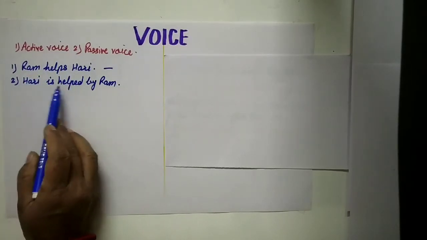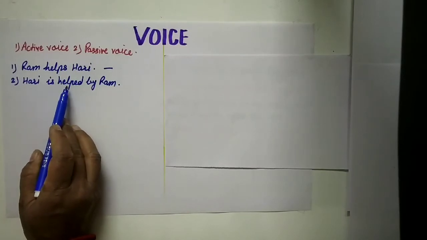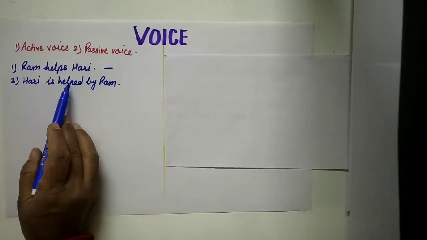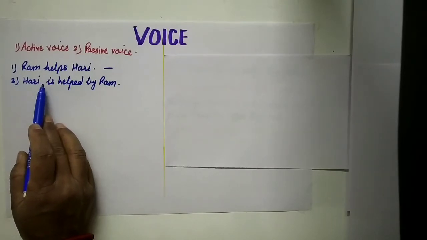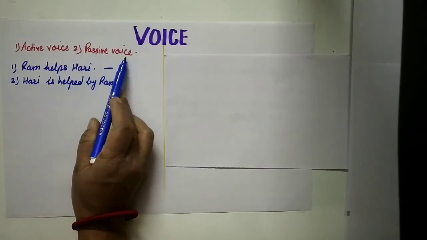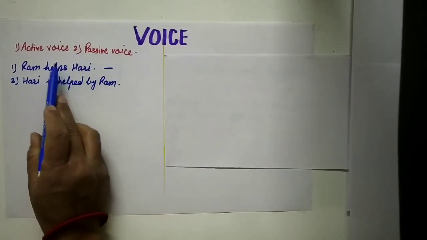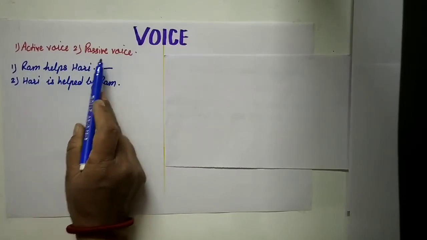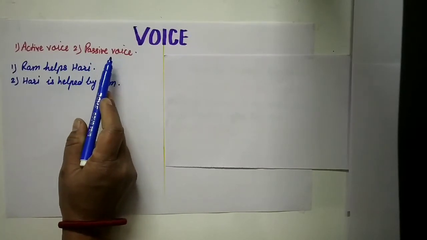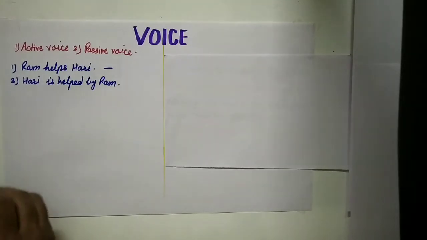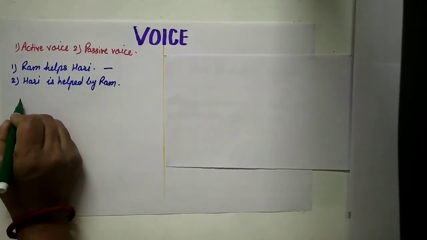Now see in the second sentence, the form of verb help shows that something is done to the subject. Hari is the subject, and it shows that something is done to the subject, meaning the subject is not active. So this second sentence is called passive voice. The first one is active voice because the subject is active, and in the second sentence the subject is not active. Okay, got it? Now see, one more example we'll take.